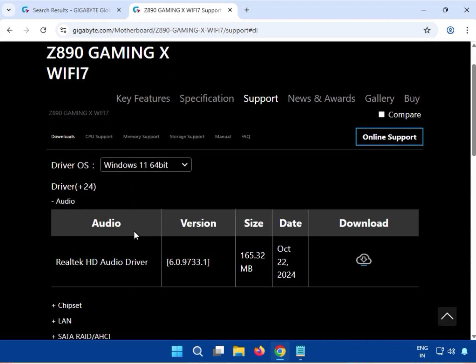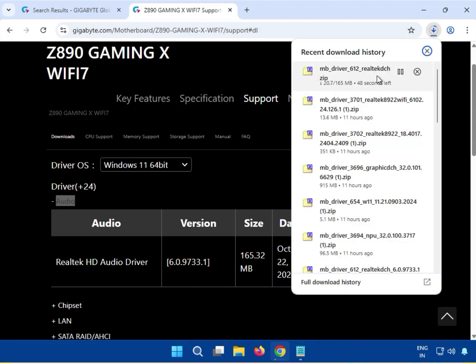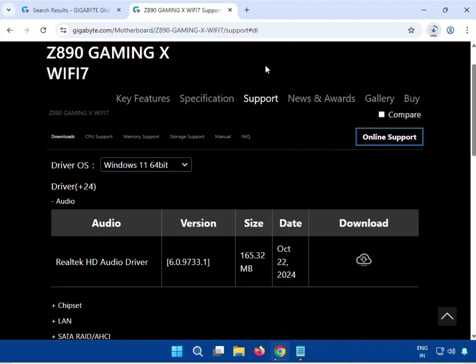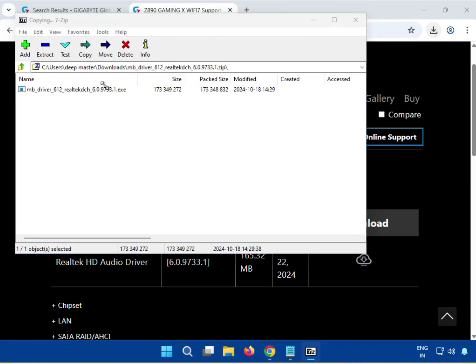Okay, and the Windows 10 installation process is also the same. Okay, so no worry. Audio driver, click download. You can see here it starts downloading, so wait a few seconds. Then it is completed. Just single click, double click to open.